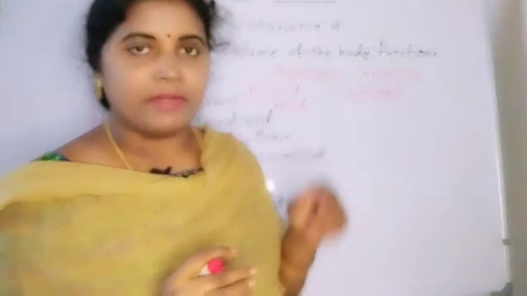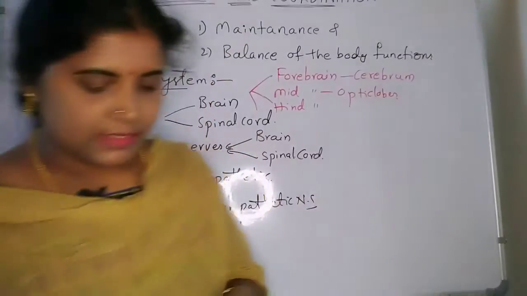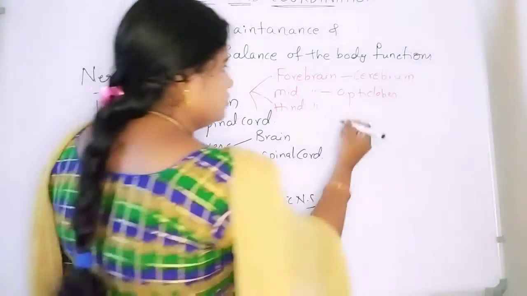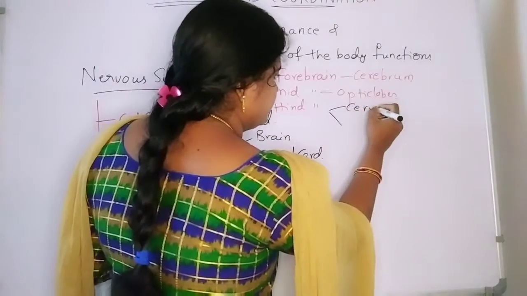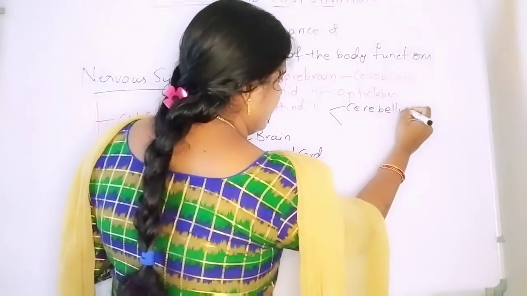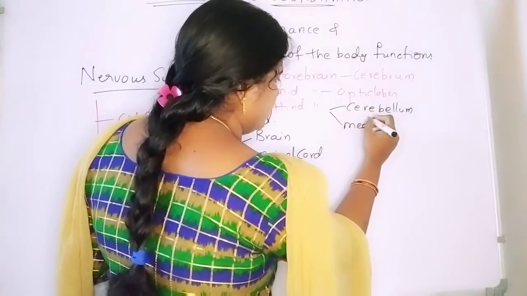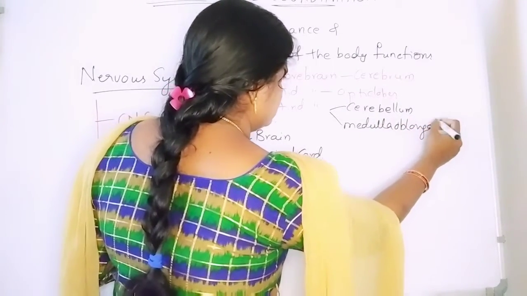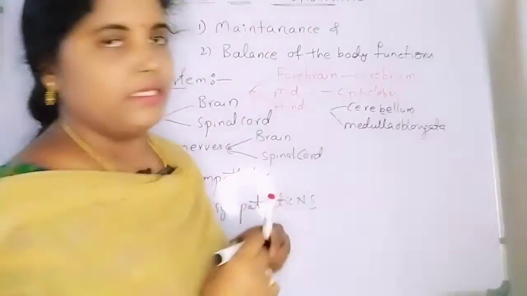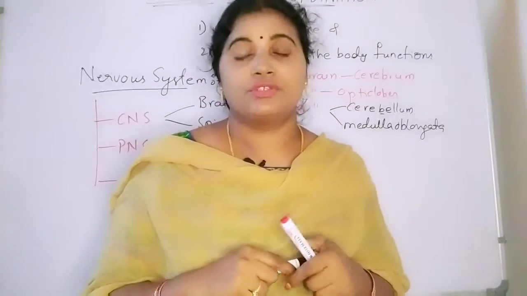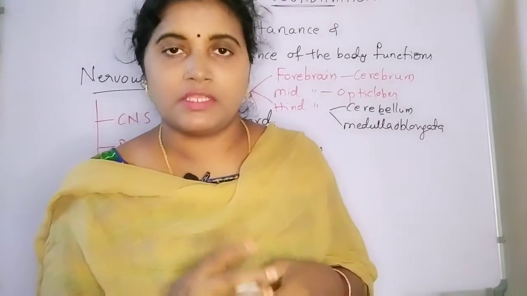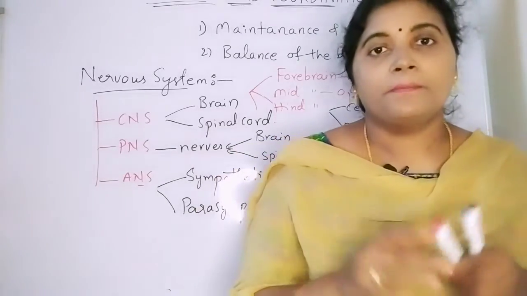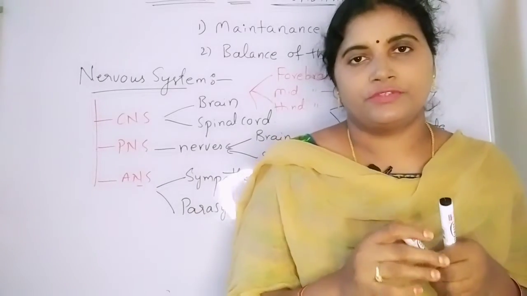Next, hindbrain mainly contains two structures: cerebellum and medulla oblongata. Here we have the question: what is the part of the brain which is responsible for balancing the postures of the body?